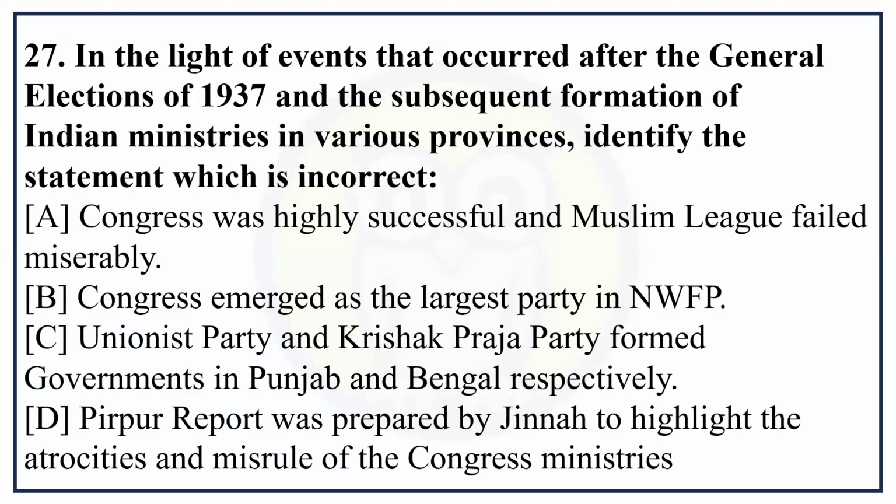In the light of events that occurred after the general election of 1937 and the subsequent formation of Indian ministries in various provinces, identify the statement which is incorrect. Congress was highly successful and Muslim League failed miserably. Congress emerged as the largest party in NWFP. Unionist Party and Krishak Praja Party formed governments in Punjab and Bengal, respectively, and the Pirpur report was prepared by Jinnah to highlight the atrocities and misrule of Congress ministries.